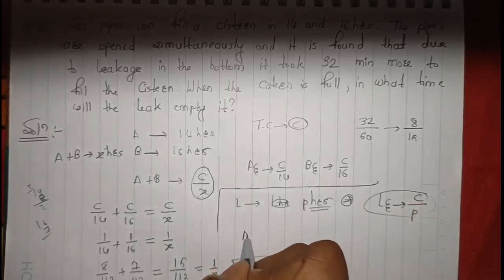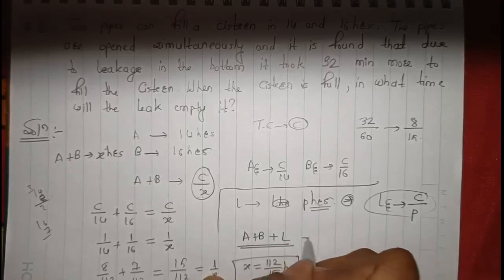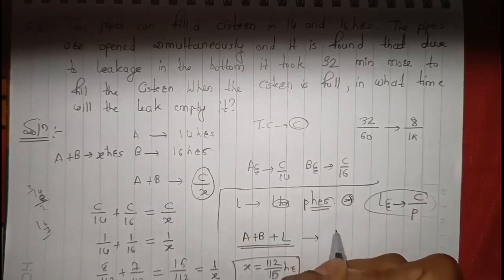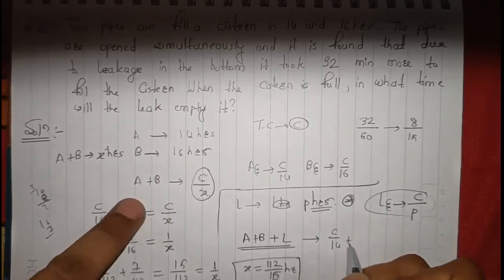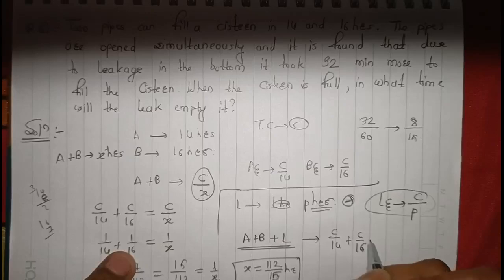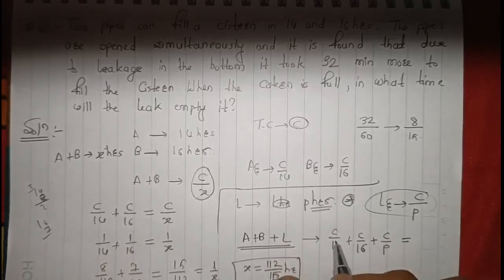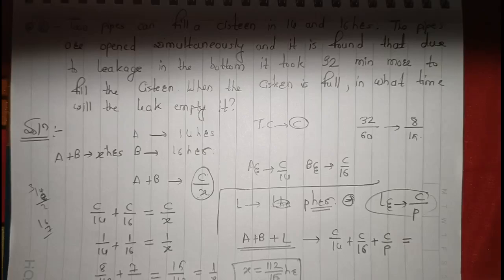Now when A plus B plus L are working together, A plus B we already know. So C by 14 plus C by 16 plus C upon P is equal to what? We already know that it is 32 minutes more.